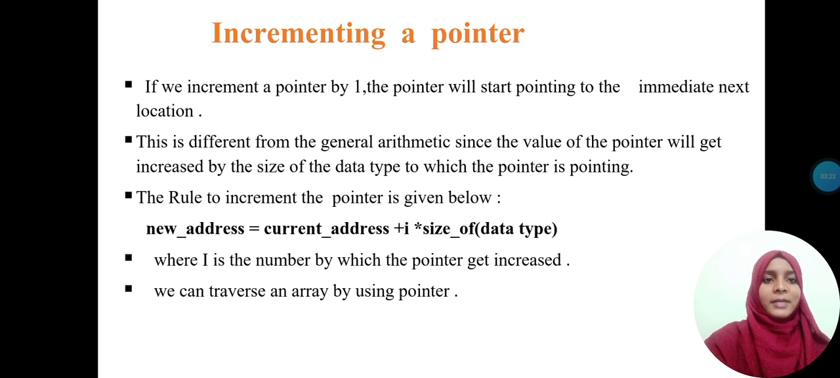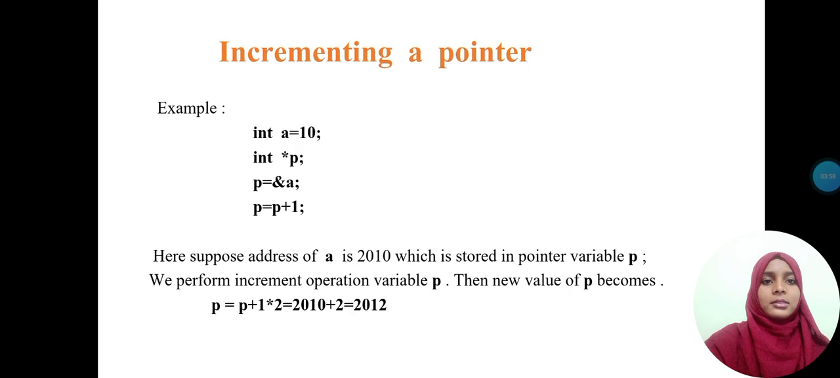Incrementing a pointer. If we increment a pointer by 1, the pointer will start pointing to the immediate next location. This is different from general arithmetic, since the value of a pointer will get increased by the size of the data type to which the pointer points. The rule to increment the pointer is: new address equals current address plus i star size of data type, where i is the number by which the pointer gets increased. We can traverse an array by using pointers. Let us see an example of this.